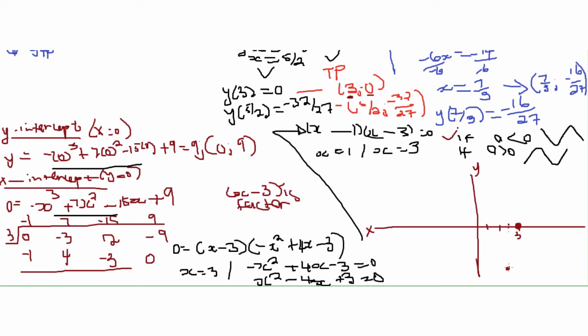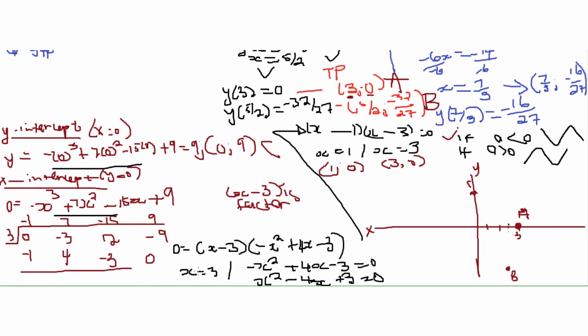Our y is negative. This is A, let's name it, and this is B. These are both our turning points. And then our y-intercept is at 0 and 9. This is 0, 9, it's here. And then this is where it cuts, this point we call C. And then we have the x-intercepts that we didn't conclude: 1 and 0, and then 3 and 0.